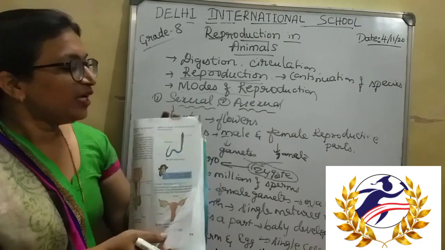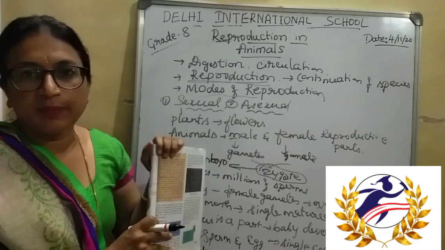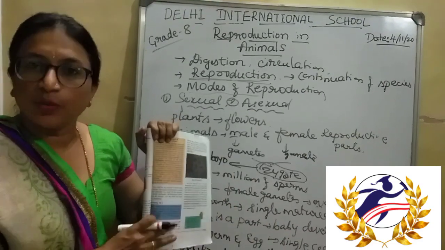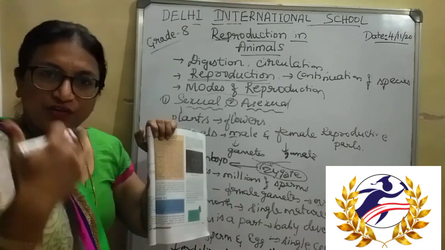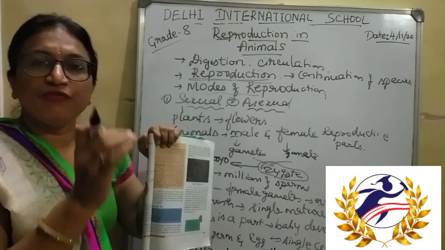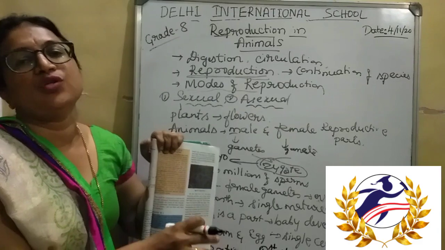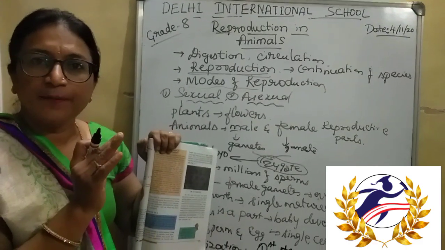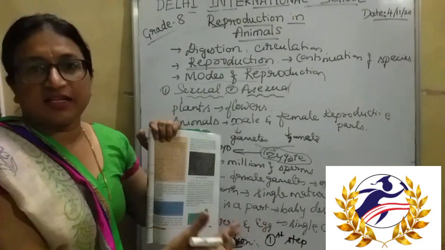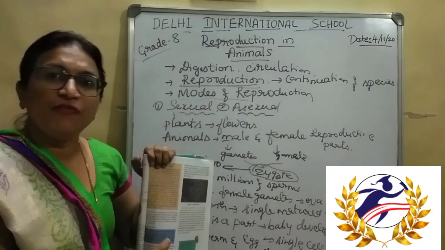Whereas in some organisms like frogs, they carry out external fertilization. That means the male frog releases sperm into a pond, a river or a water body, and the female frog releases eggs into the water body. The male and female gametes meet and fuse inside the water body. The zygote formation takes place outside, not in any body system. Fertilization takes place externally, outside the body. That type of fertilization is called external fertilization.